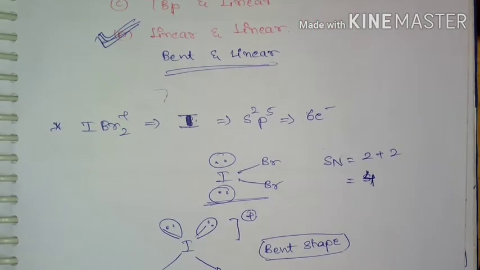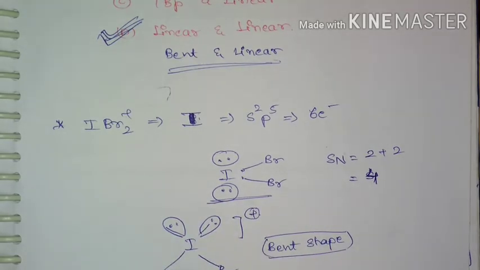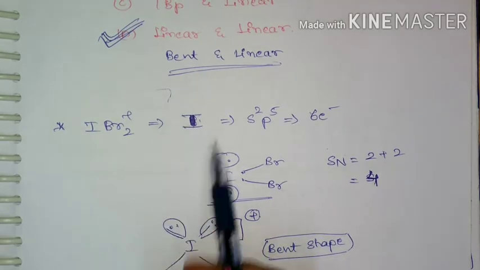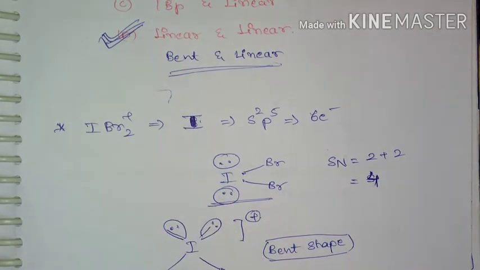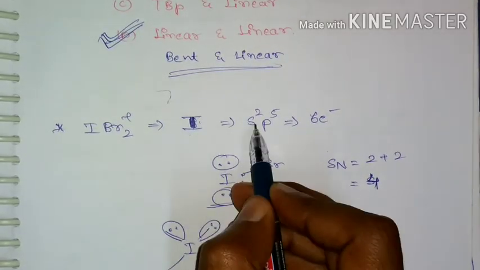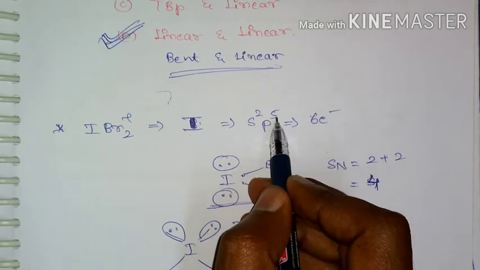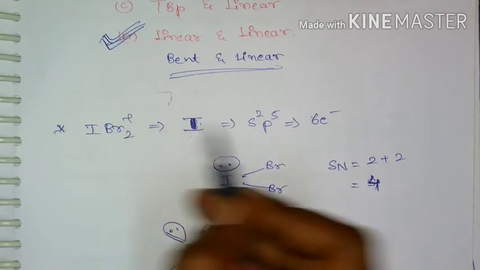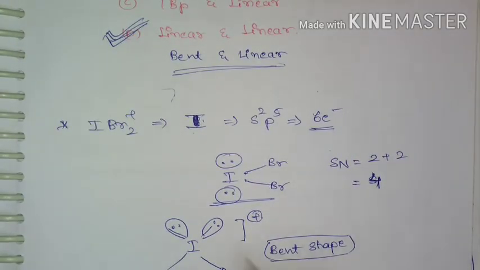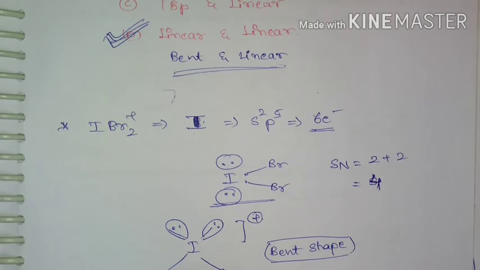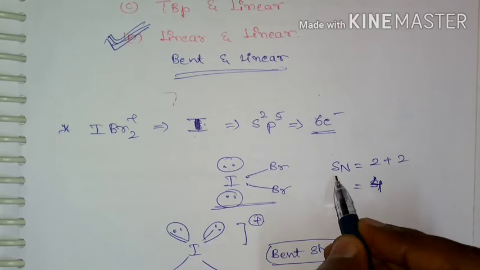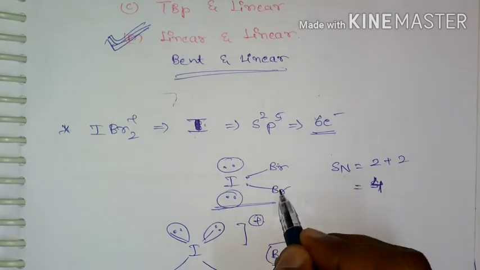For IBr2+, we can find the shape using the steric number. The first step is to identify the central atom and count its valence electrons. Iodine has s2p5, and since it carries a positive charge, I need to remove one electron, so I have 6 electrons. Then I need to write a reasonable Lewis structure. Then I need to find the steric number. We find the steric number by counting the number of atoms.